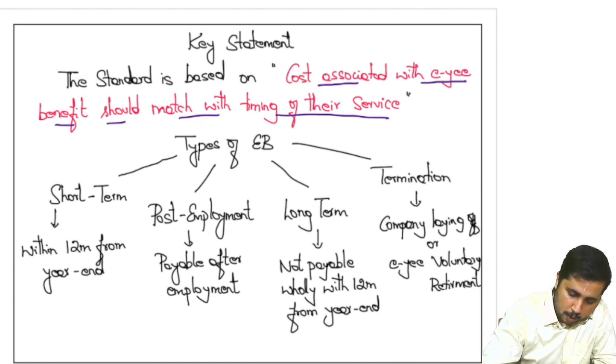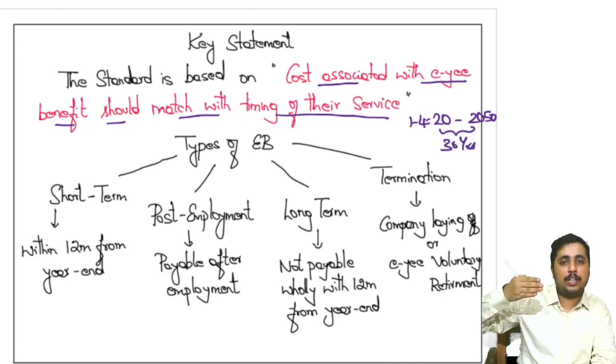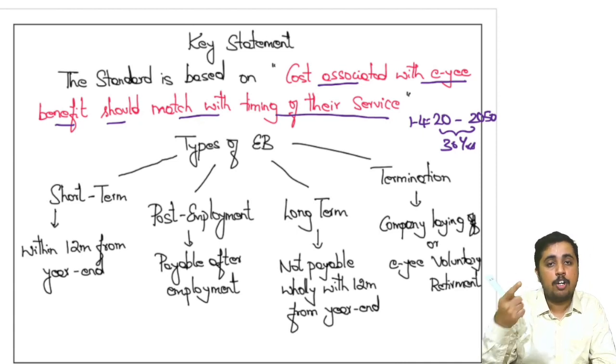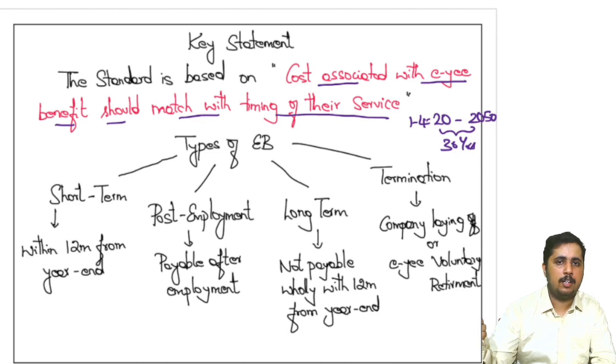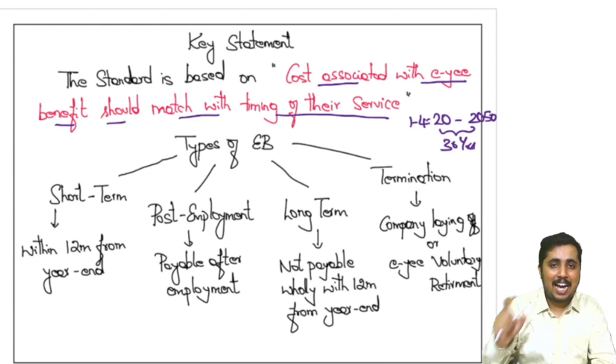Let's say that from 1/4/20 onwards, an employee worked till 2050. In these 30 years, whatever services he gives us, he will get the pension once he retires after 30 years. But the cost of the services given within these 30 years should also be recognized within these 30 years itself, not after you start paying the pension, because payment of pension is for the services provided in these 30 years. That is the key factor of AS15.